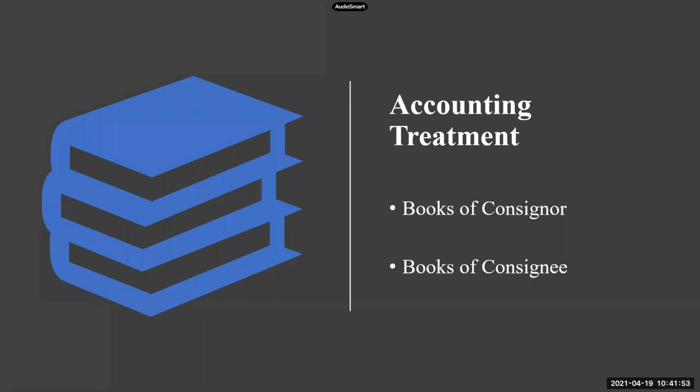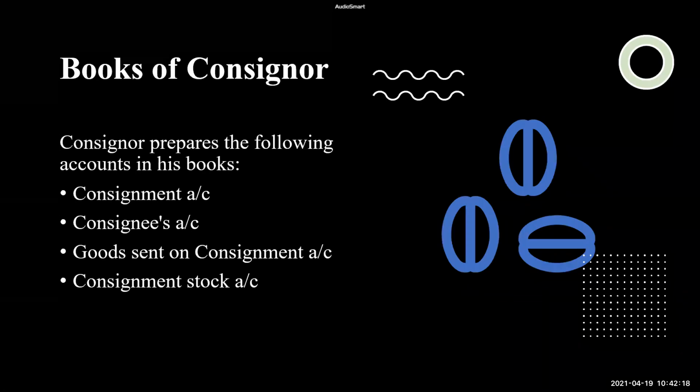Before going to the problems part, we should first understand how these accounts are done in the books of consignor and in the books of consignee. So now we know there are two parties in consignment, the consignor and consignee, and both of them are staying at different places. So both of them will maintain their books of accounts. We will see the accounting treatment first in the books of consignor.